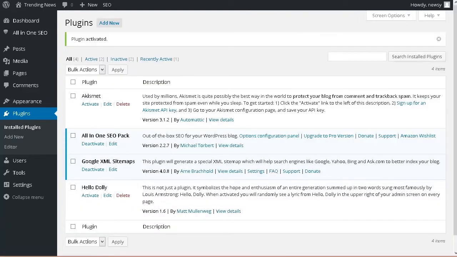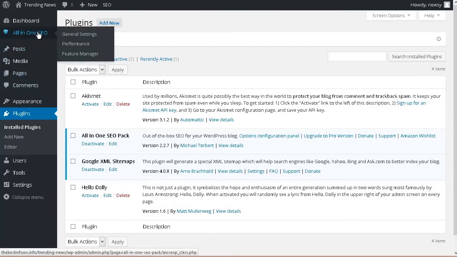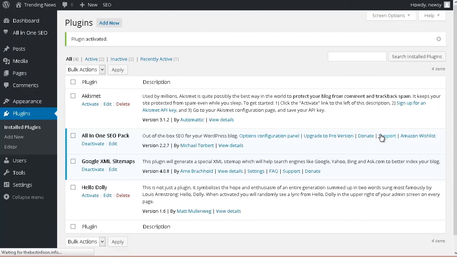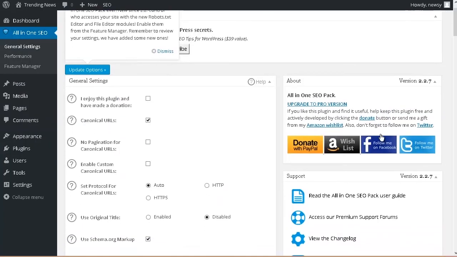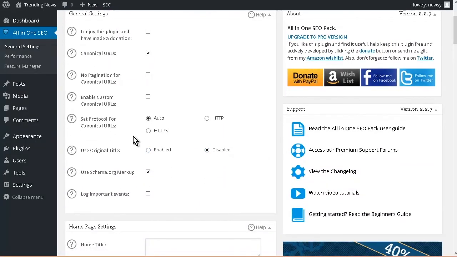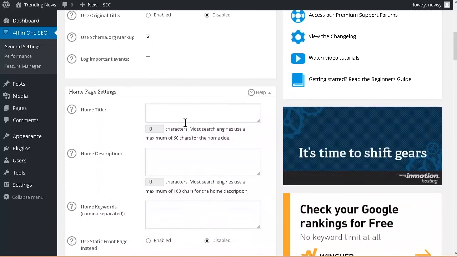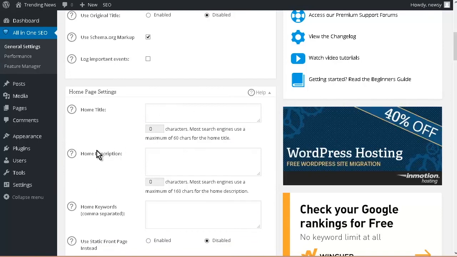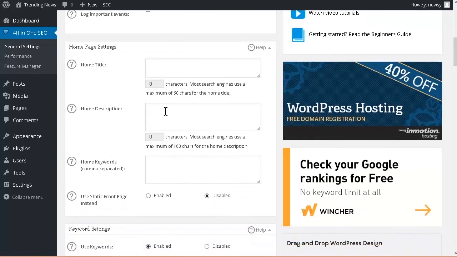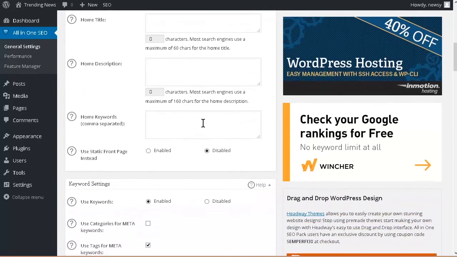Okay, now what we want to do is go and set up the all-in-one SEO pack. So up here, let's go to General Settings. Okay, and you can tweak these as you like, but there aren't very many changes that we actually need to make. What you can do here is put in a home title if you want, and home description. The description is always helpful with the search engines, and then some keywords can go here.